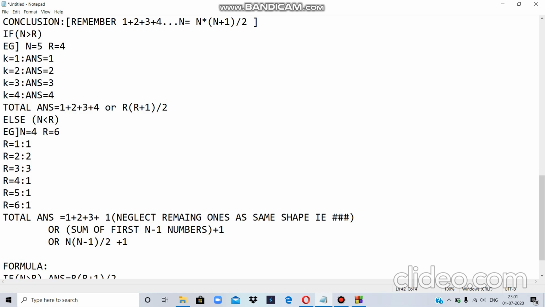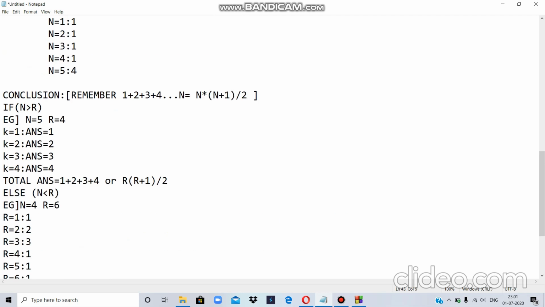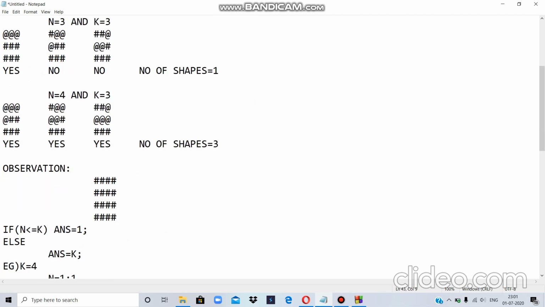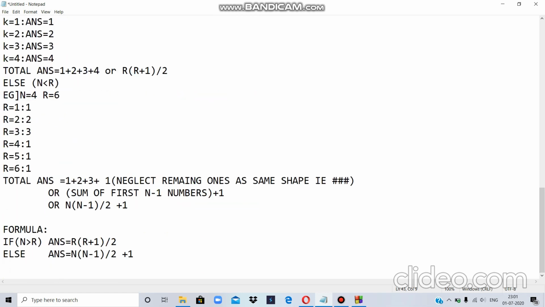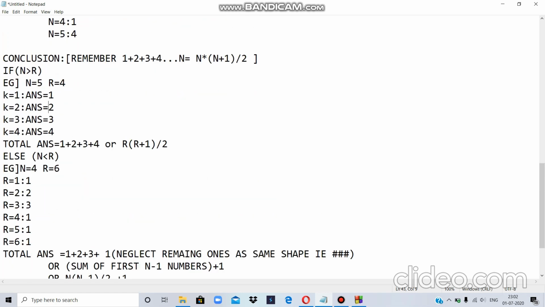So if I take k equal to 1 and n is greater than k, I will get the answer as k, and k is 1. If k is 2 and n is 5, then I will get the answer as 2 from this formula. For all the answers greater than k, I should remember that, wait a minute.